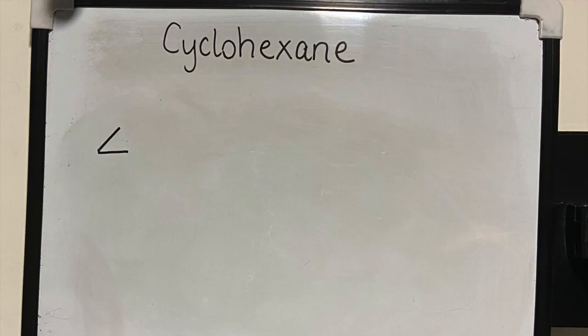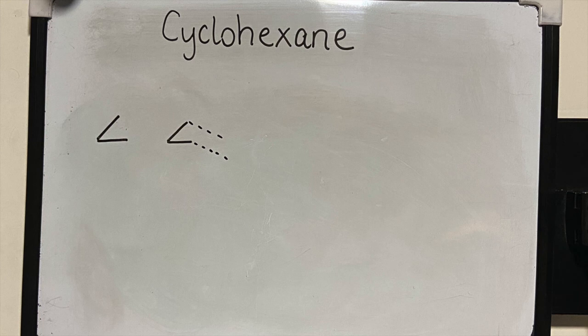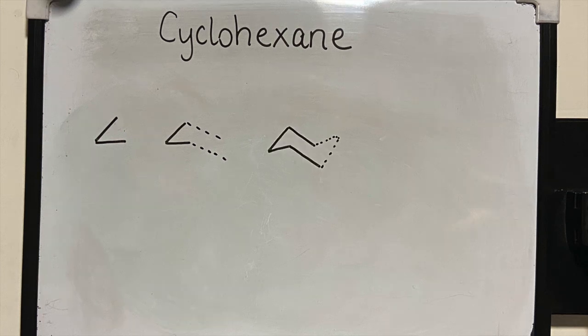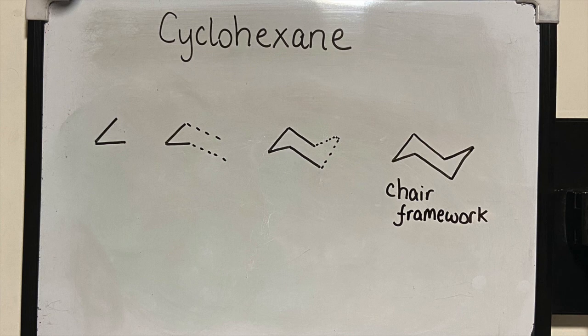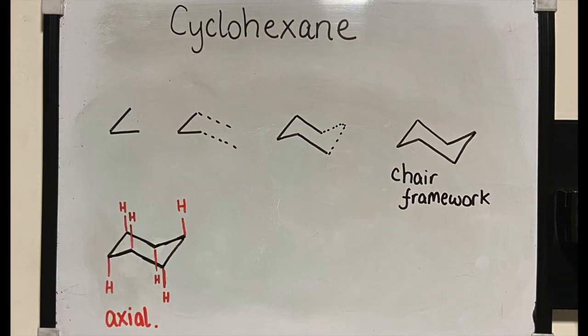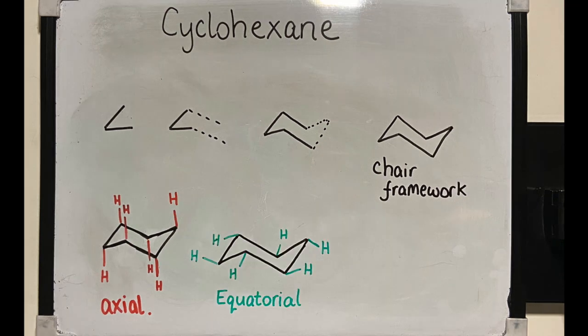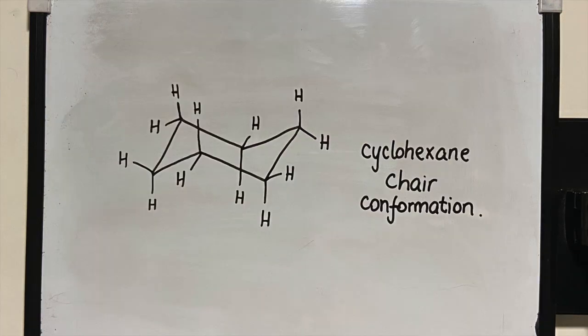Drawing this chair structure on paper is a crucial skill for all 1601 students to master, so let's take a look at that now. Start with a point, draw 2 parallel lines down, and then add in the final lines to obtain the cyclohexane structure. Add the axial hydrogen atoms pointing vertically up and down, then finally add the equatorial hydrogen atoms which point outwards. The completed structure should look like this. Try practicing this a few times for yourself. Remember, it's not an art competition, but the drawing should be legible and clear to any examiner.